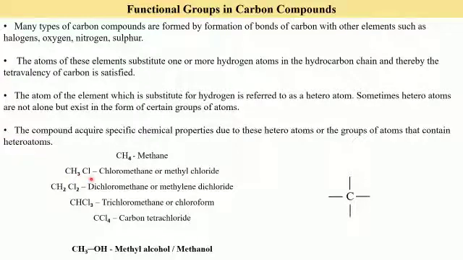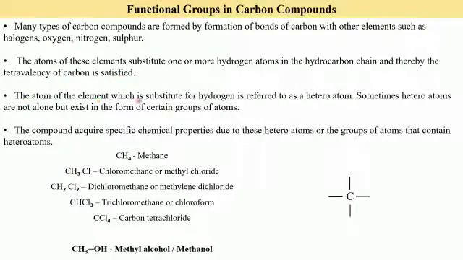So at a time we kept on substituting one hydrogen with one chlorine, and we kept on getting a new compound. Here we substitute 2 hydrogens with 2 chlorine atoms. Here we substitute 3 hydrogens with 3 chlorine atoms, and here we substitute all the 4 hydrogens with 4 chlorine atoms. So this is what is meant here. The atoms of these elements substitute one or more hydrogen atoms in the hydrocarbon chain, and thereby the tetravalency of carbon is satisfied.